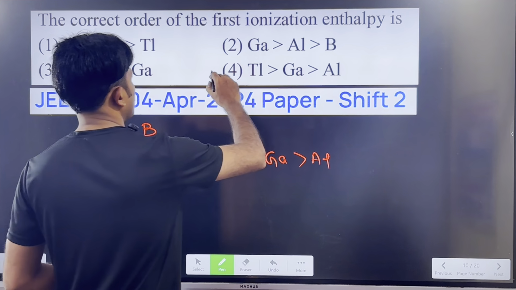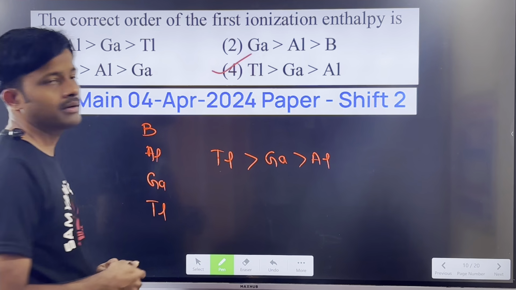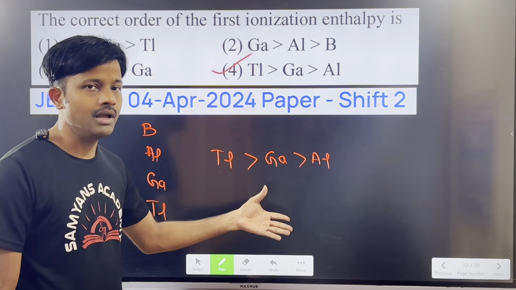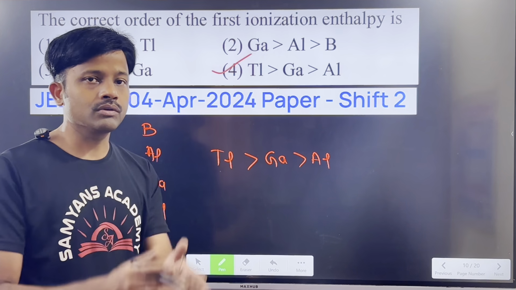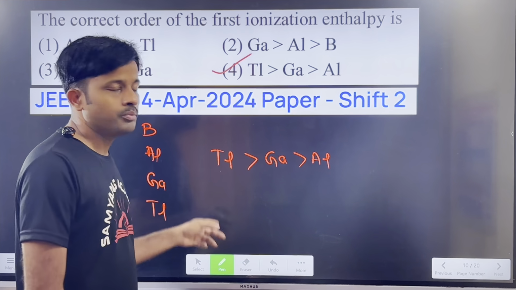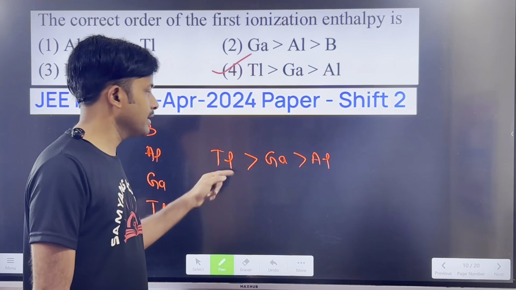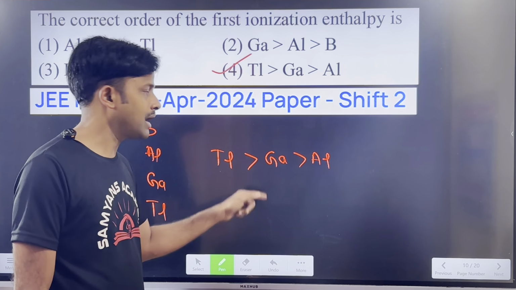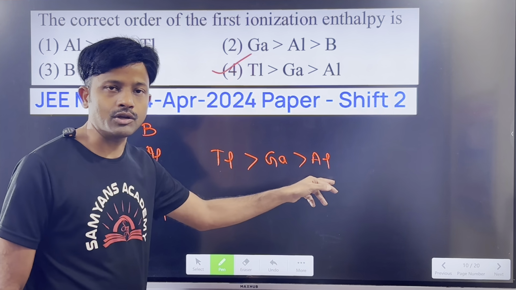The answer is 4 here. Thallium, gallium, aluminium. Thallium has more ionization energy. This is an exception case. Down the group size increases, ionization energy decreases. But due to poor shielding effect of d and f electrons, this thallium has more ionization energy than gallium and it has more ionization energy than aluminium.